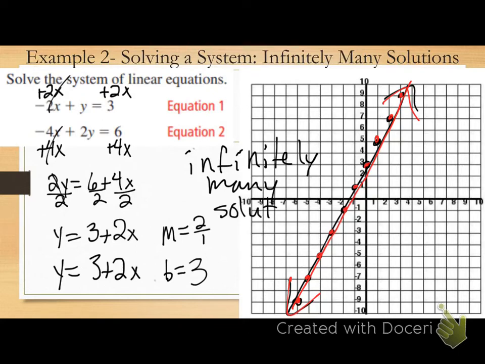I want you to write out these 3 words. Do not put IMS. Do not put the infinity symbol. Your answer is not infinity. Your answer is infinitely many solutions. It's not infinity many solutions. It's infinitely many solutions. Just write out these 3 words. It's not going to hurt you, I promise. You write more words than this in English class, you'll be okay.